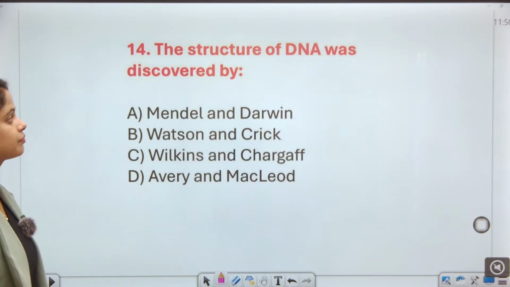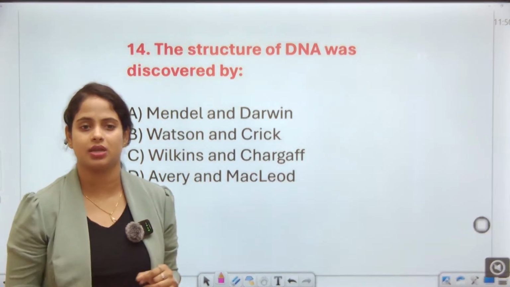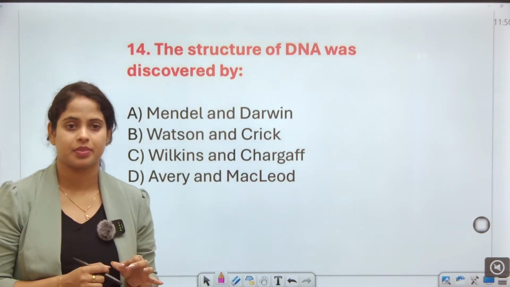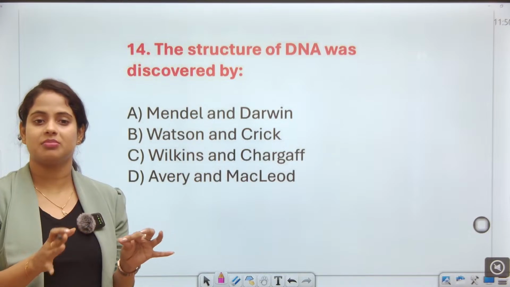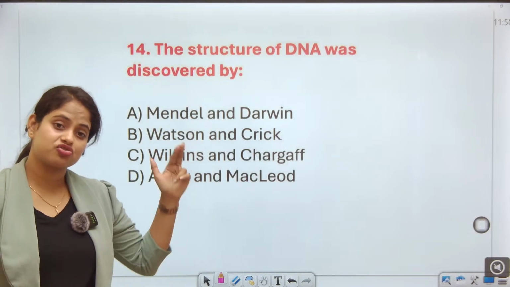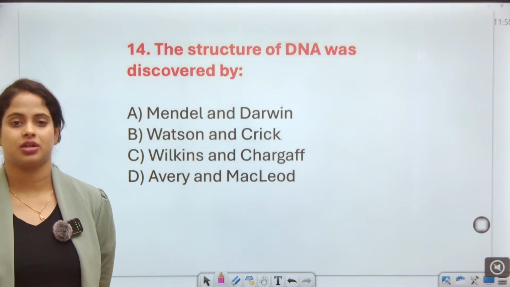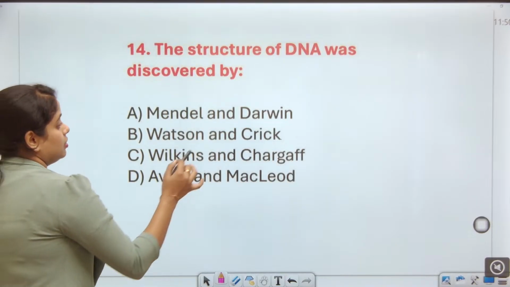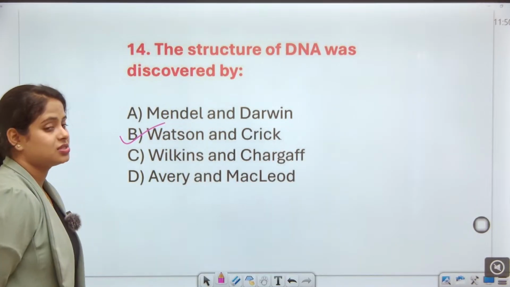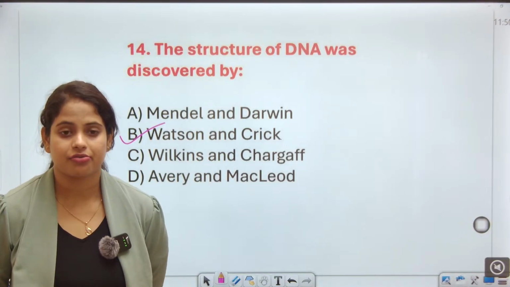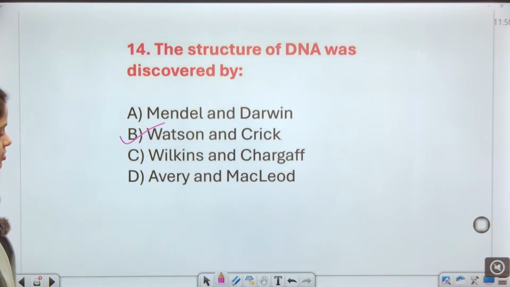Next, the structure of DNA was discovered by whom? Guys, the structure of DNA was discovered by Watson and Crick.